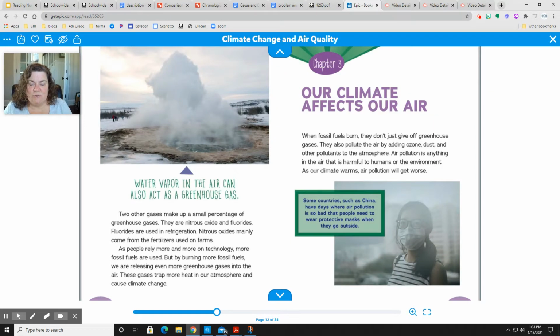All right, chapter 3. We're going to keep going with the cause and effect text structure. Our climate affects our air. When fossil fuels burn, they don't just give off greenhouse gases, they also pollute the air by adding ozone, dust, and other pollutants to the atmosphere. Air pollution is anything in the air that is harmful to humans or the environment. As our climate warms, air pollution will get worse.